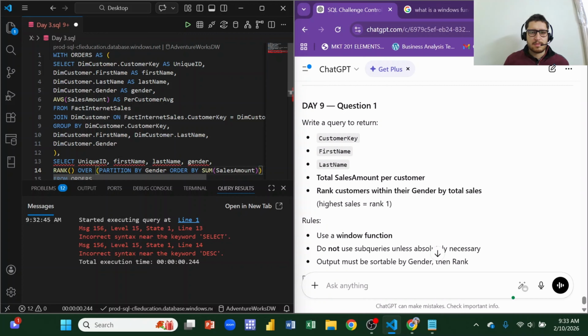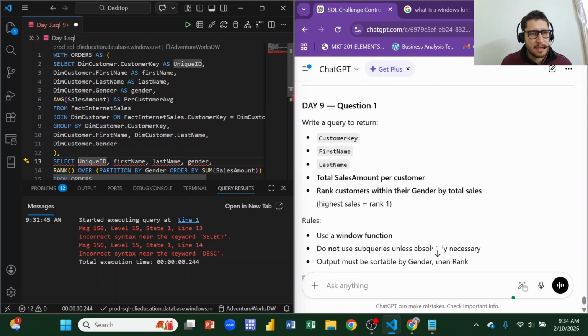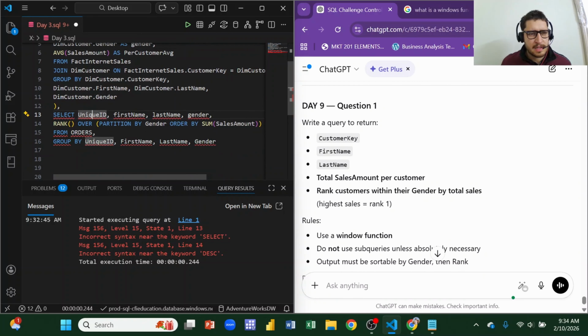The query was to return the customer key, first name, last name, and the total sales amount per customer. So what I did was generate this query with a CTE, but the problem is that it does not recognize them, even though I have assigned everything perfectly with the CTEs. While attempting this question, there seems to be a problem.